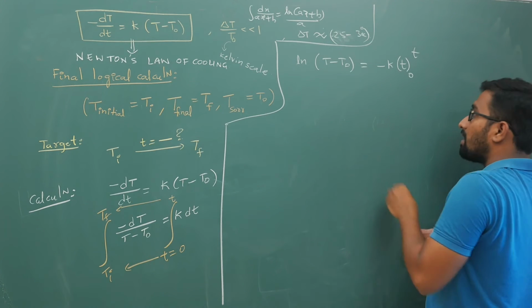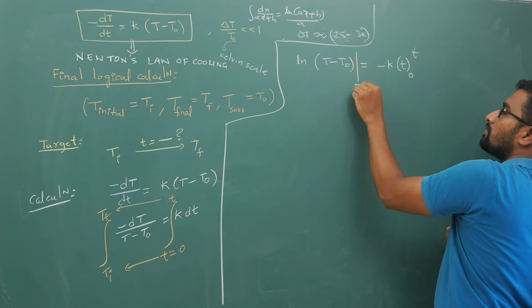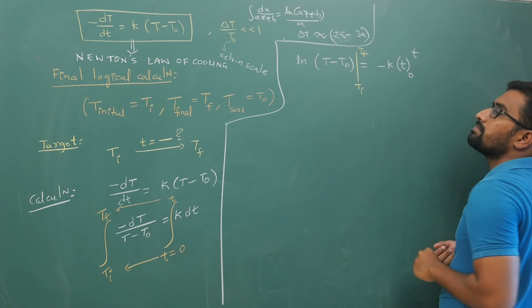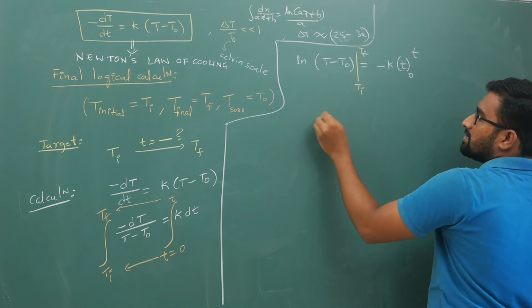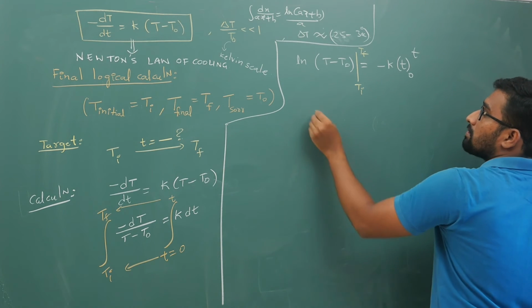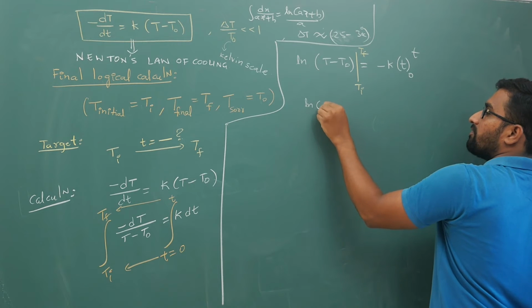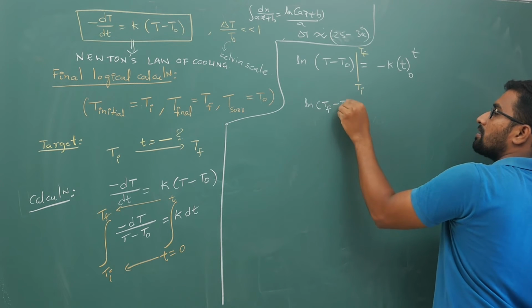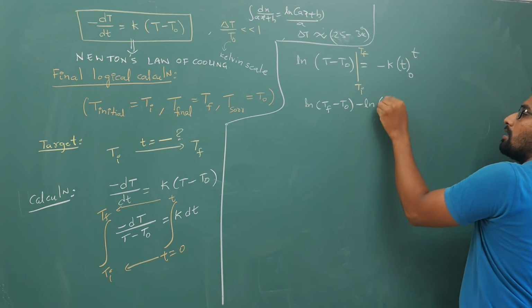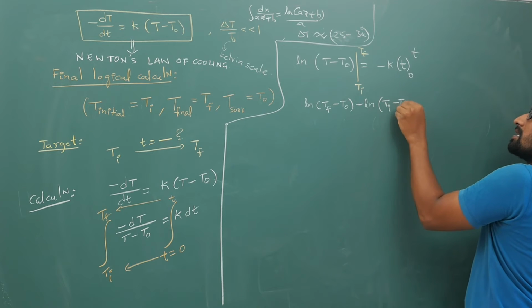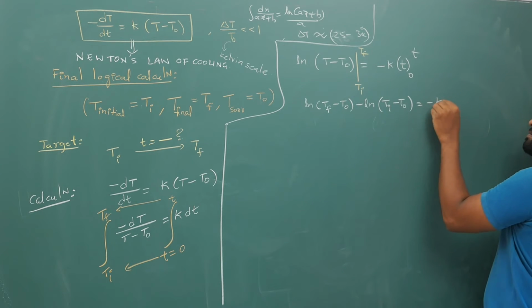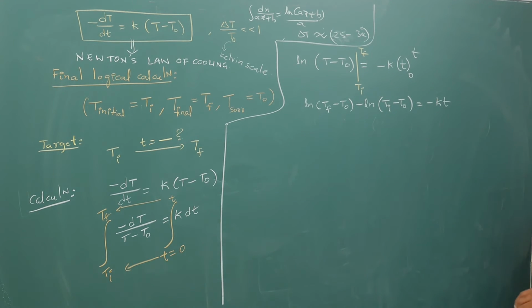Here your limits are from t initial to t final. Rearranging this further, this will become ln of (t final minus t naught) minus ln of (t initial minus t naught) is equal to minus k times t.